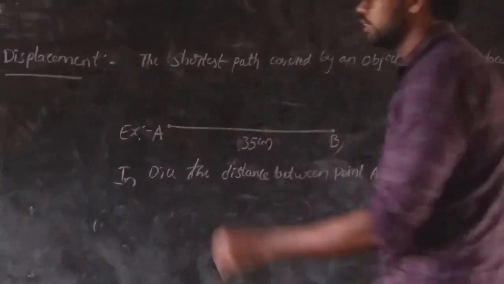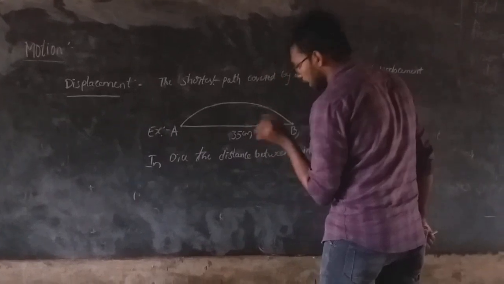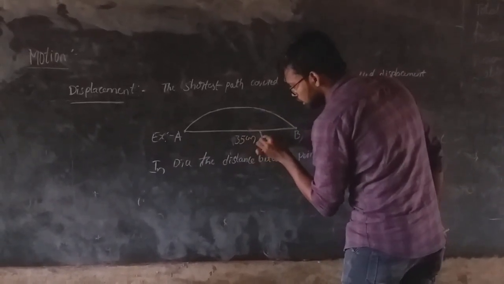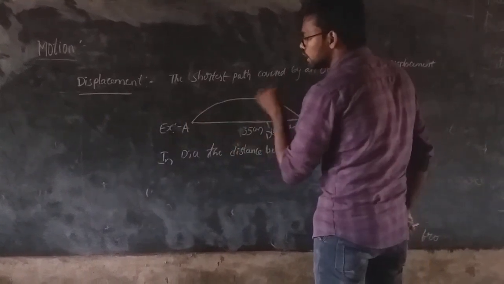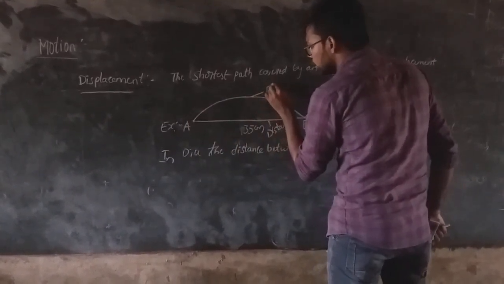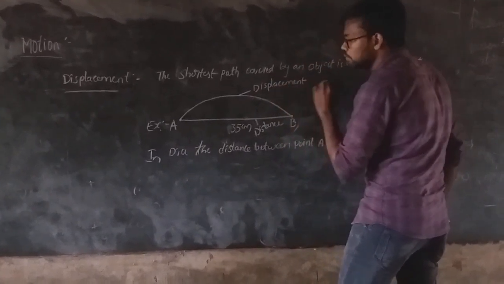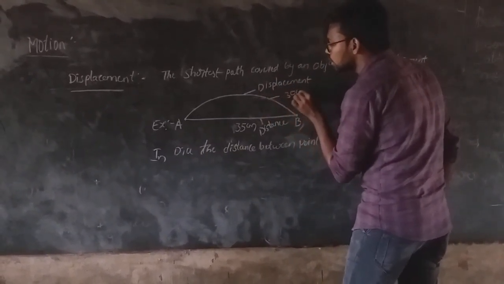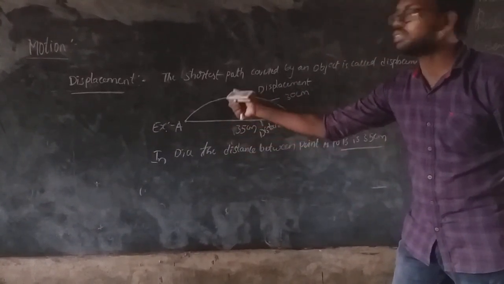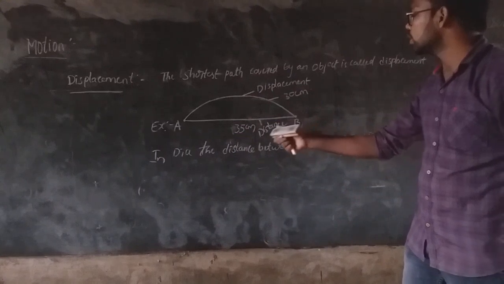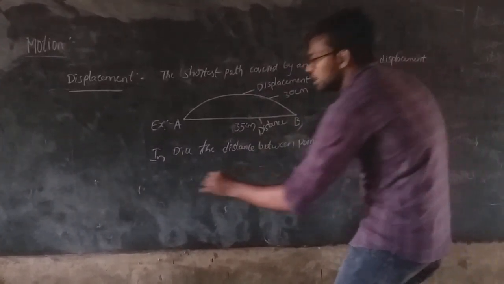Coming to displacement, from here to here, actually this is distance, it comes to 35 centimeters. Displacement comes to only 30 centimeters, which means compared to distance, displacement is the shortest path. Why? Because there is a change of 5 centimeters, so it is the shortest path only.